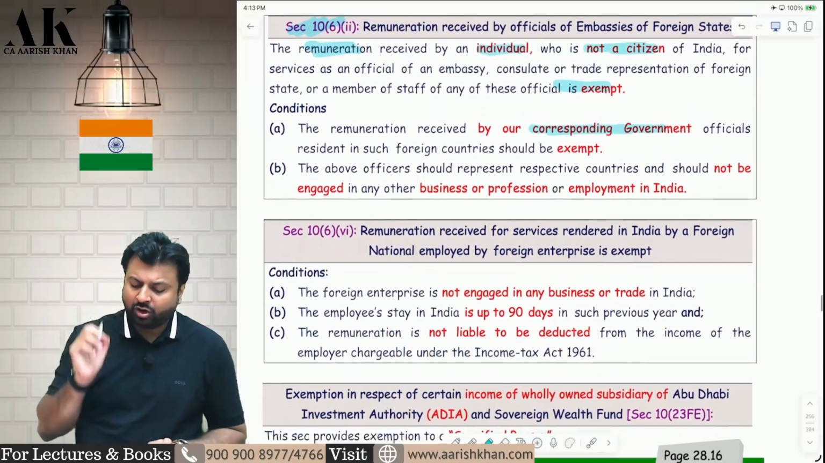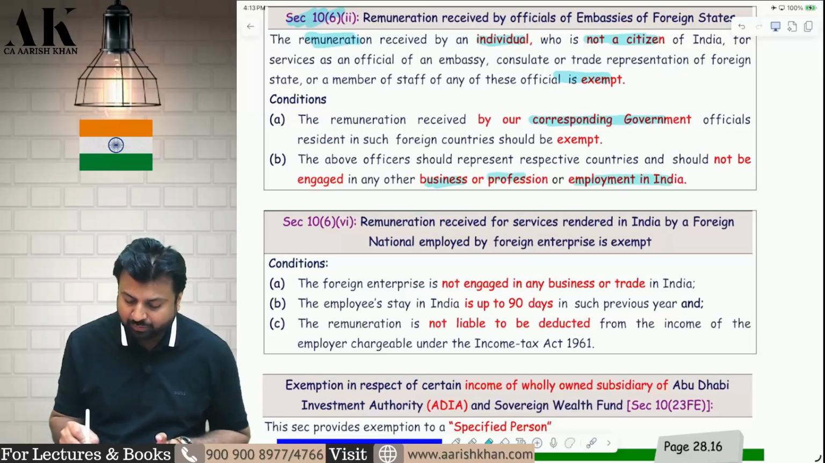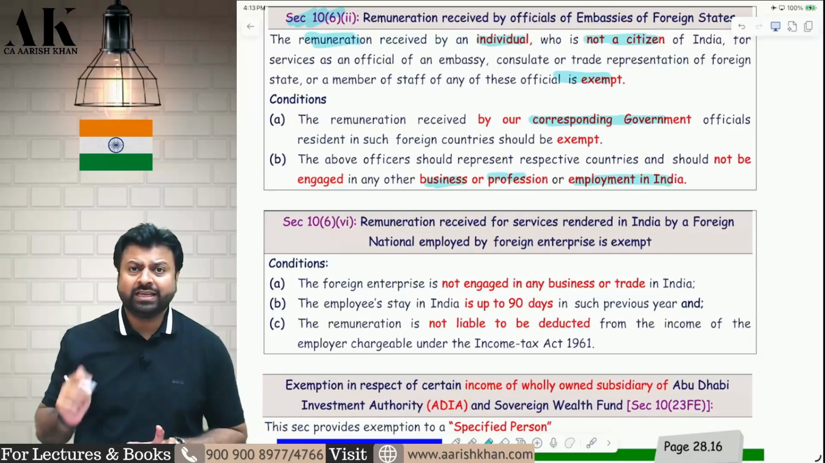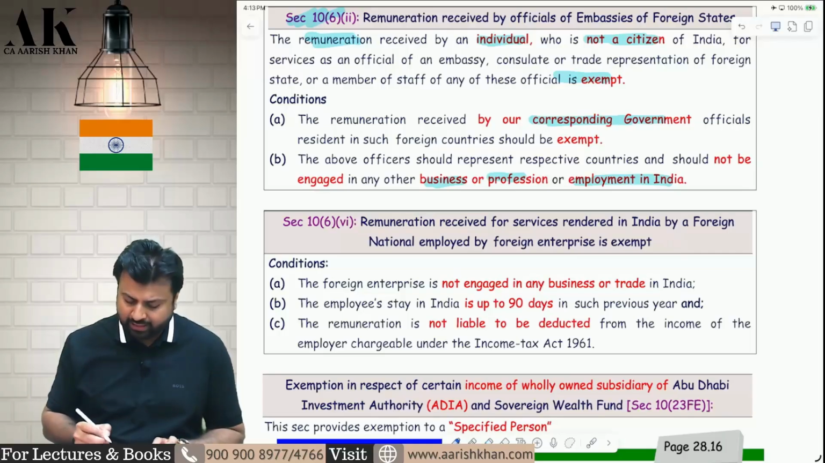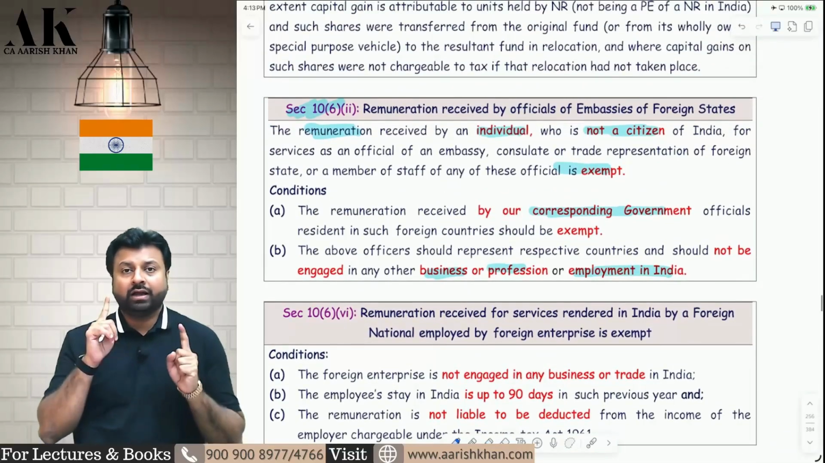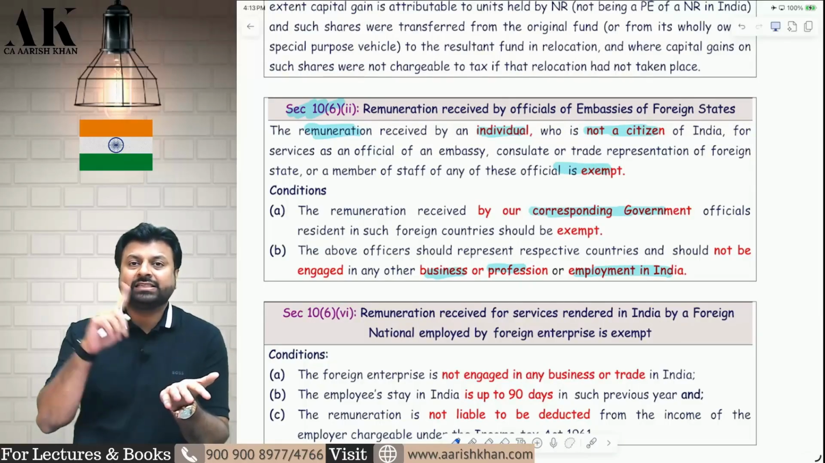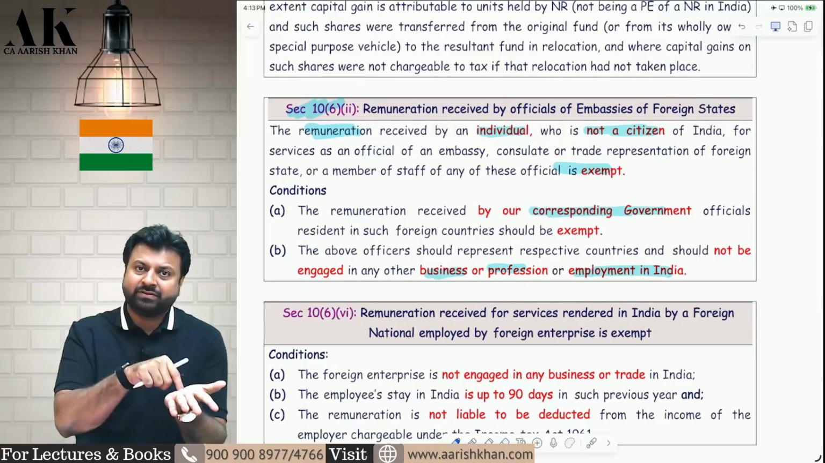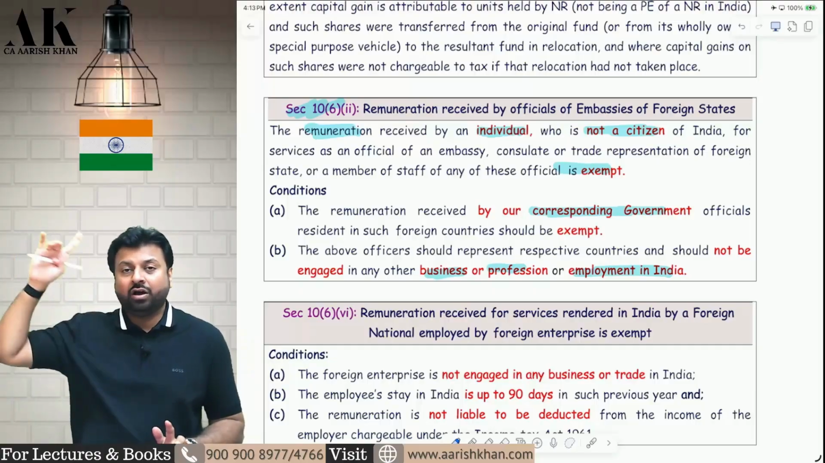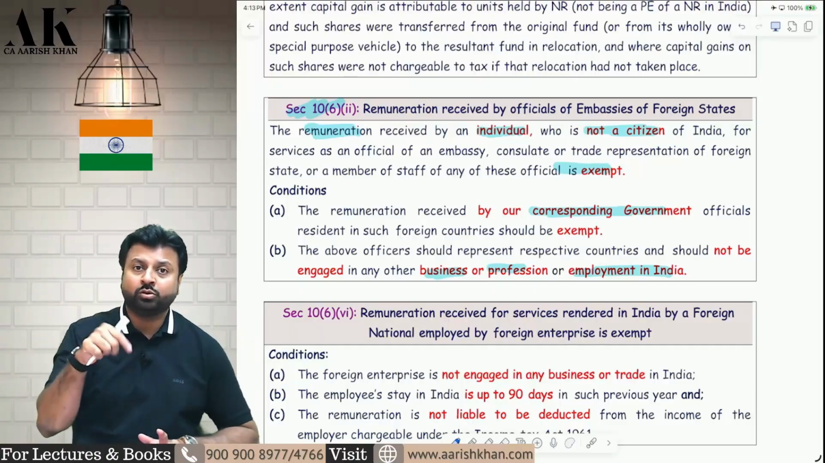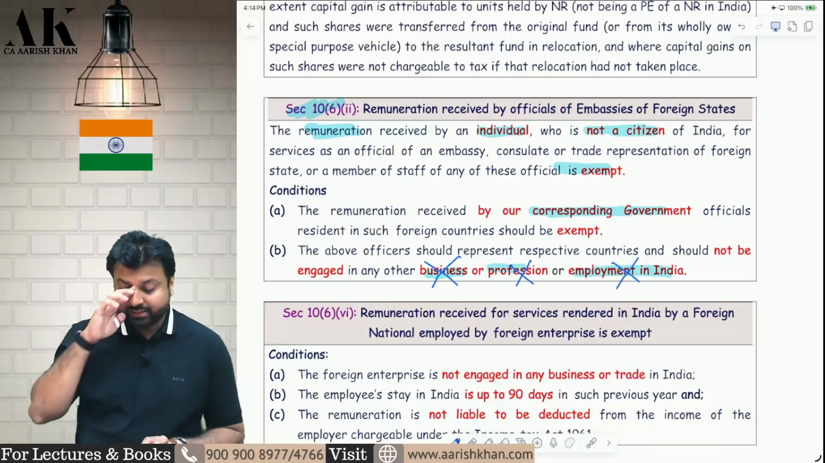Second condition, that non-resident, that employee should not be engaged in any other business or profession or employment in India. That employee who is working in US Embassy in India, he should not be engaged in any other business or profession or employment in India. I hope it is clear to all of you. So again, who is the assessee? The assessee is not a citizen of India. The assessee is a foreign citizen working in some foreign embassy which is located in India. They are receiving some remuneration, that is exempt, provided the remuneration of our employee should also be exempt, and that employee who is working in US Embassy in India, he should not be engaged in any other business, profession or employment in India.